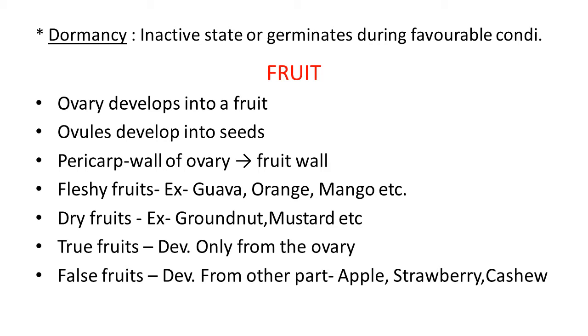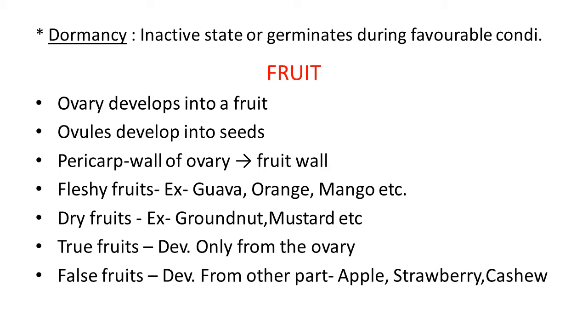So, after seed formation in the plant, it undergoes a dormant period. During this period, the embryo remains inside the seed but cannot develop further due to the inactive state. But when all conditions are favorable, it can germinate.